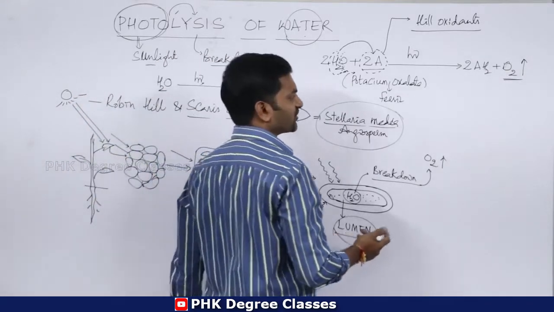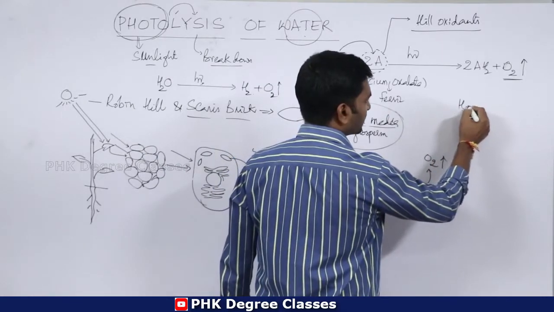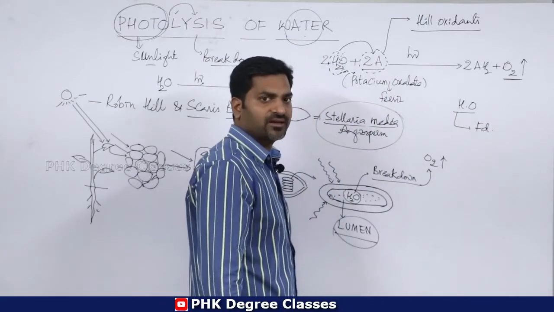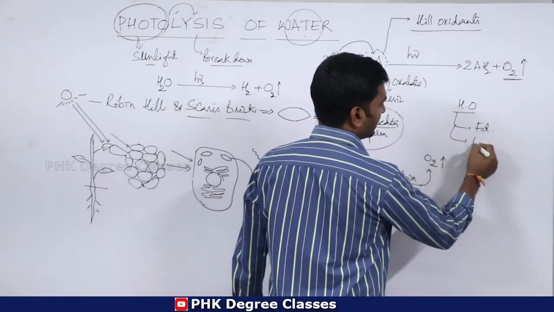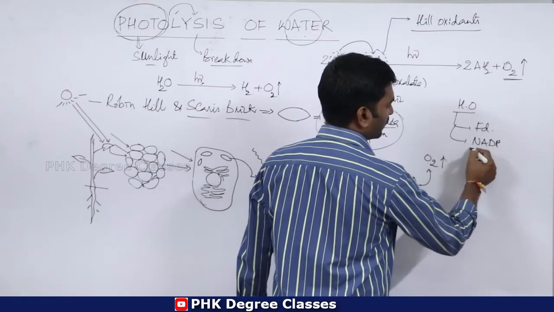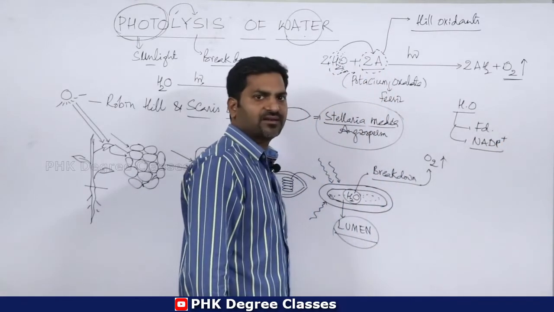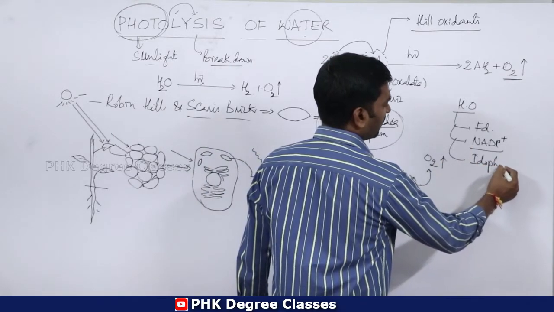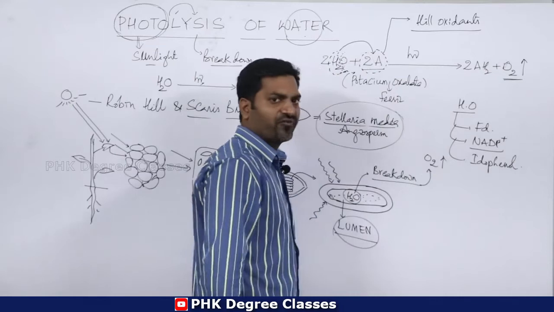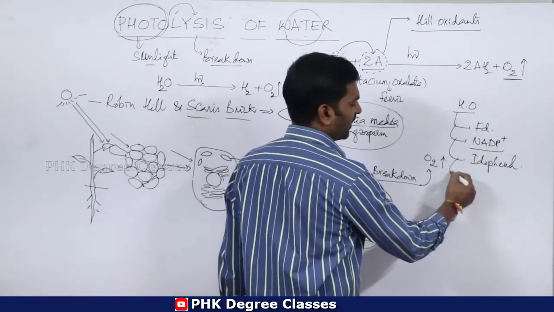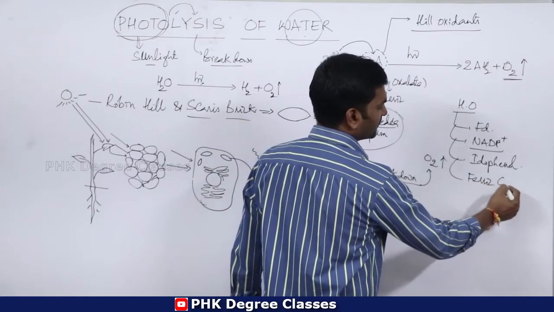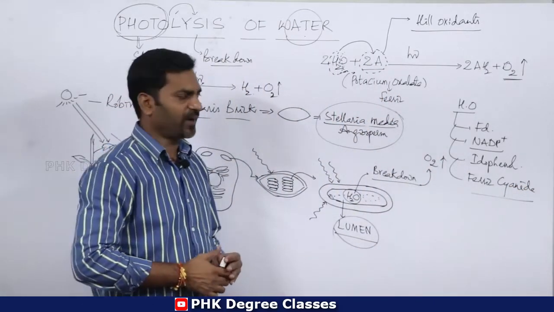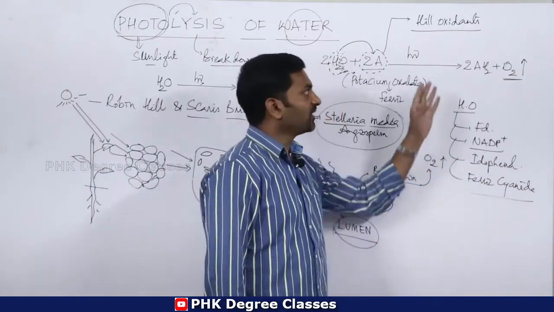What are these compounds, Hill oxidants or proton receivers? Ferredoxin acts as a Hill oxidant, NADP plus acts as a Hill oxidant, indophenol acts as a Hill oxidant, and ferric cyanide acts as a Hill oxidant. These are the examples of Hill oxidants.